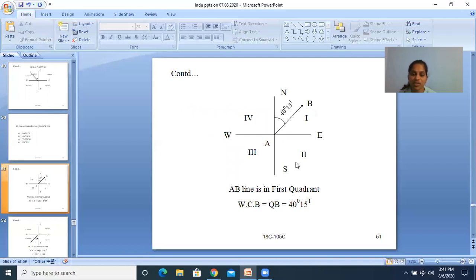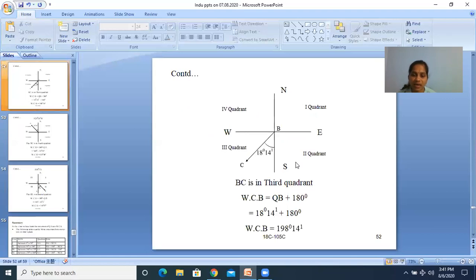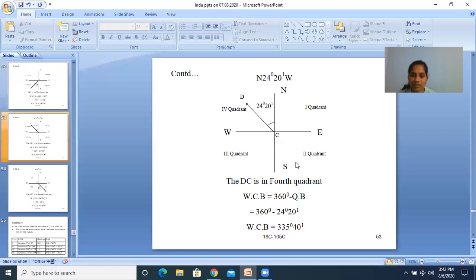First quadrant, WCB is equal to QB, that is equal to 40 degrees 15 minutes. And southwest, that is the third quadrant, WCB is equal to QB plus 180. So WCB is equal to 198 degrees 41 minutes. Then line CD, northwest, that is the fourth quadrant. The rule is 360 minus QB. 360 minus 24 degrees 20 minutes. So that is 335 degrees 40 minutes.